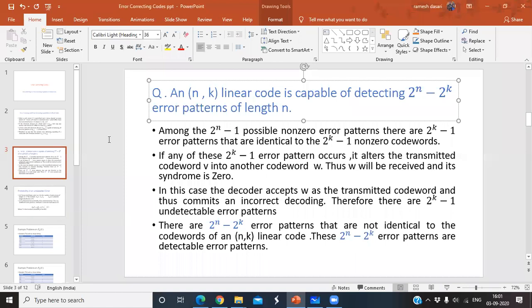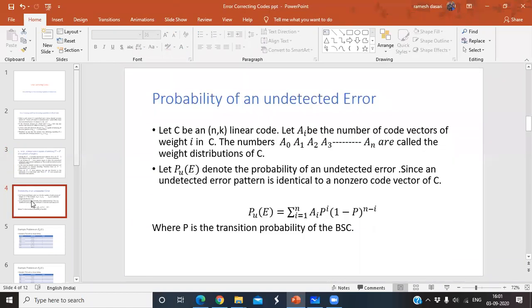Next one is another question like this one: the probability of undetected error. Now only I told that some undetectable errors are there when you go for the (n,k) linear block code, 2^k minus 1 undetectable errors. I explained the reason also. Now what is the probability of an undetectable or undetected error?